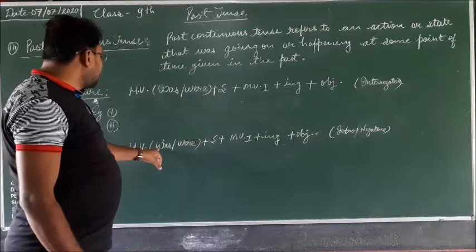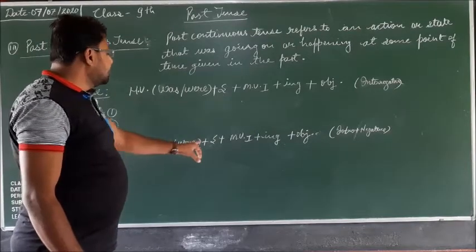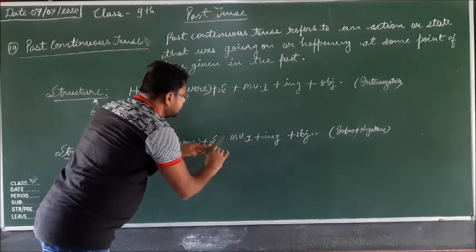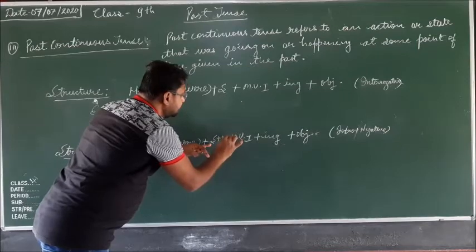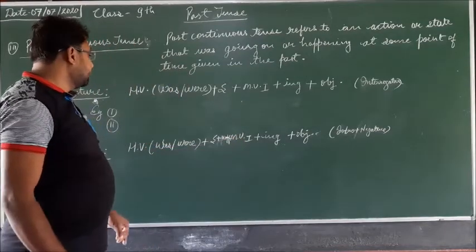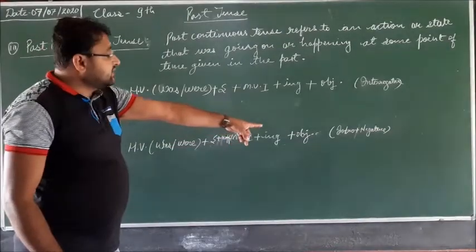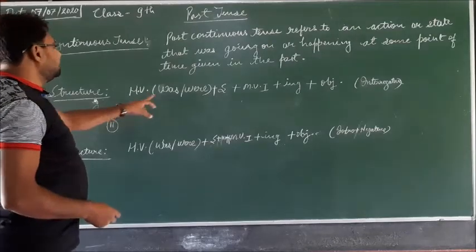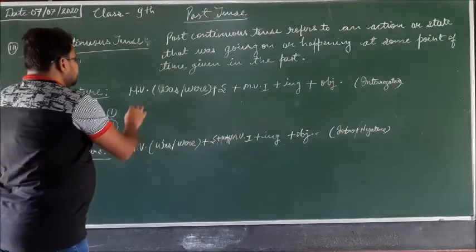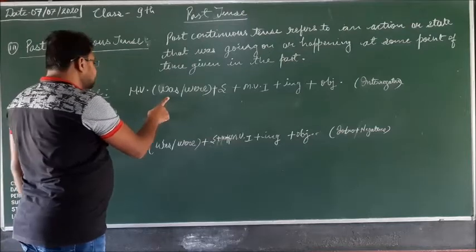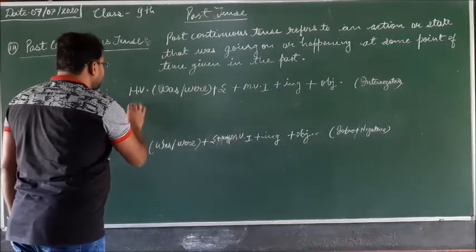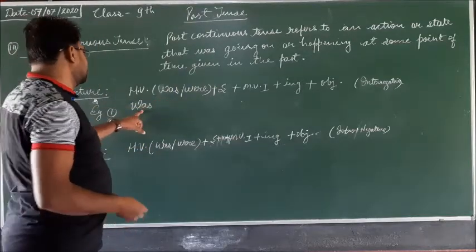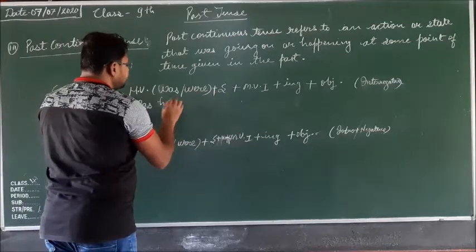And for interrogative negative, helping verb, then subject, and then we apply not, plus main verb first form, ing, and then object. Was is applied for the singular subject, was he, because that is the interrogative.